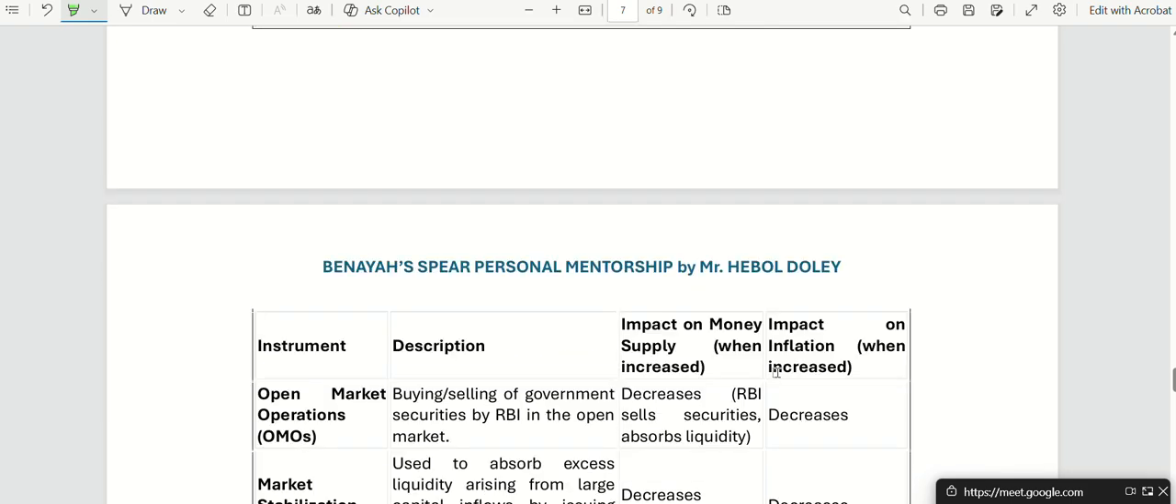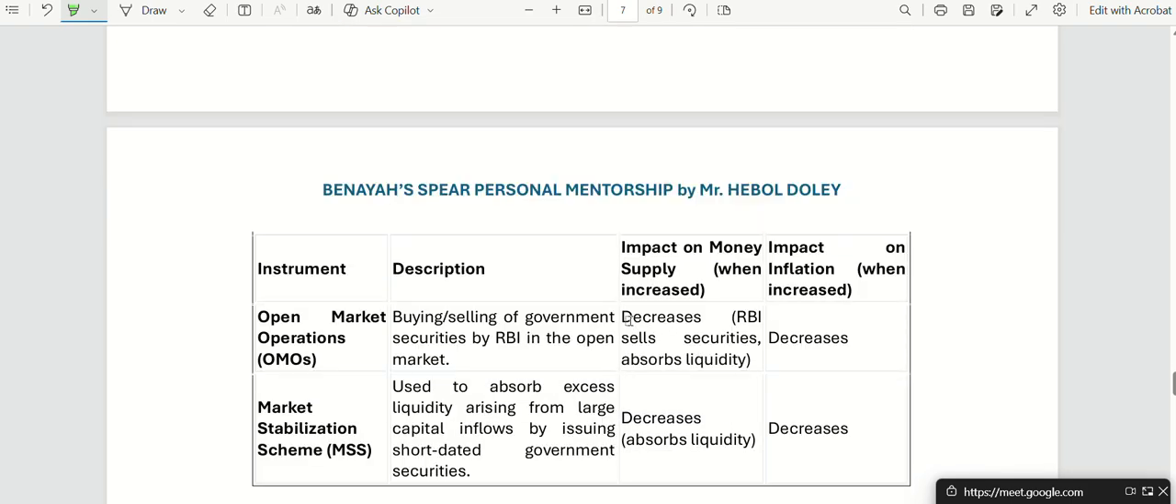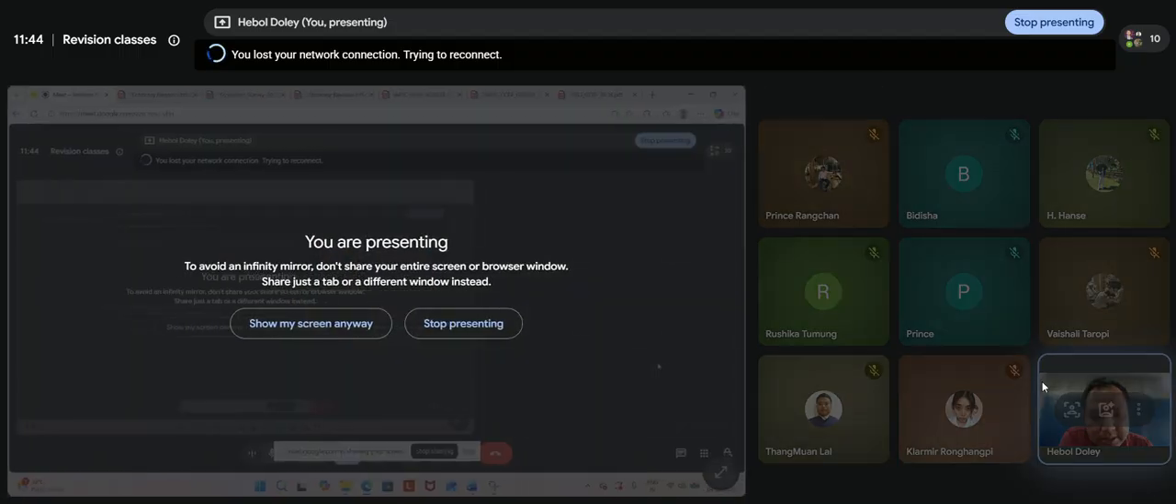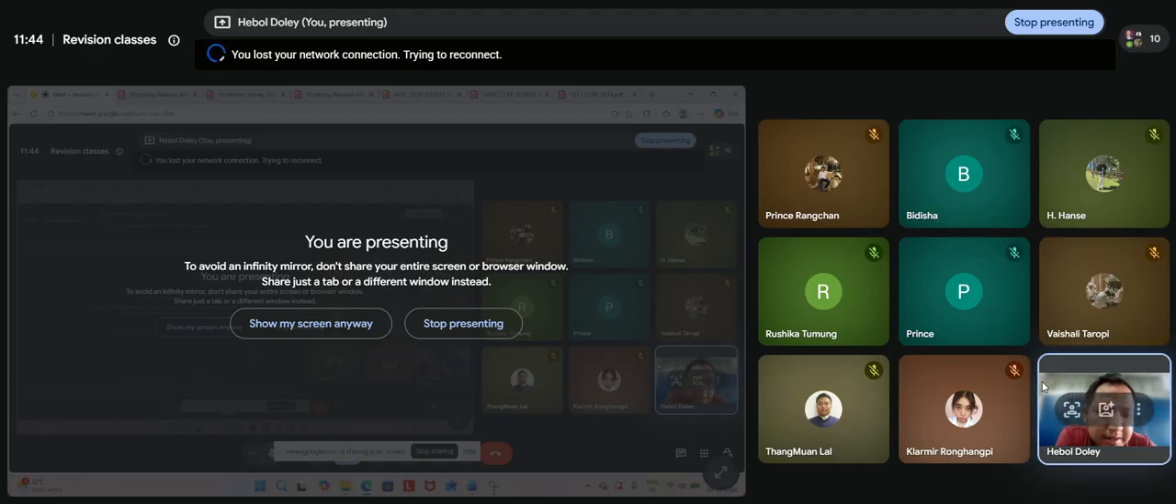Same thing, all the conditions are the same in all the measures. If they are increased, money supply decreases, inflation also decreases. So we can say the quantitative measures of RBI are inversely proportional to money supply and inflation. Is it true or not? True. Okay, so please keep this statement in your mind.